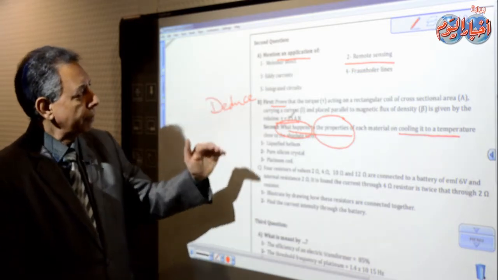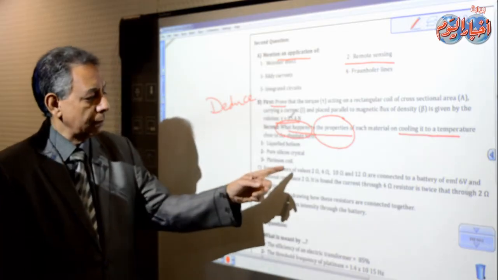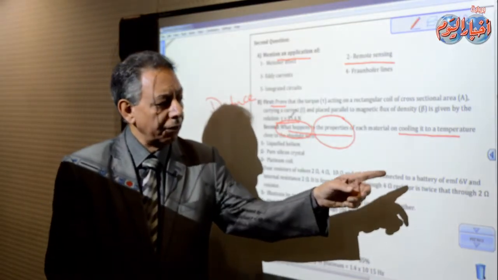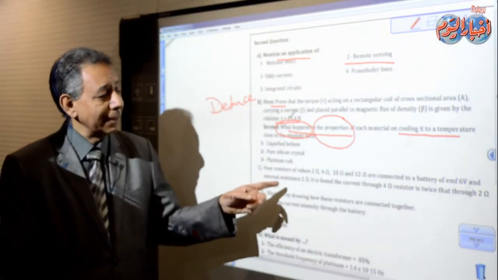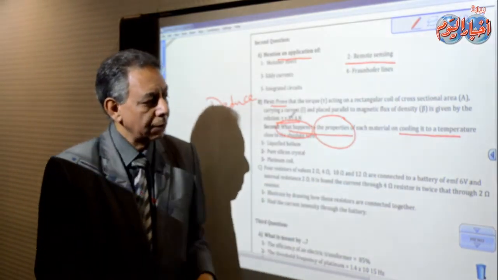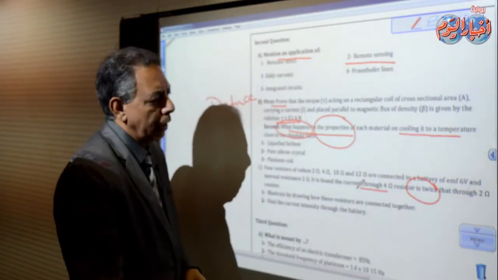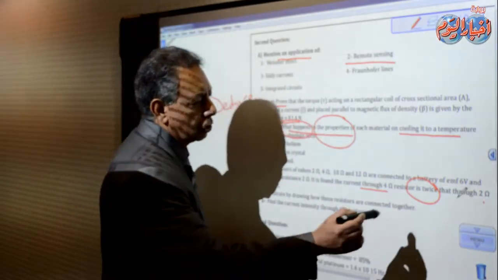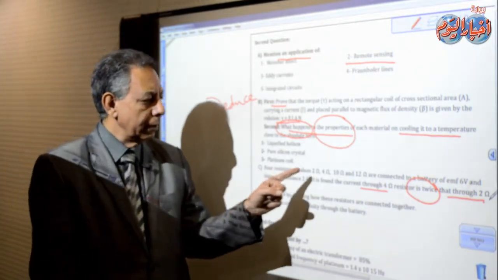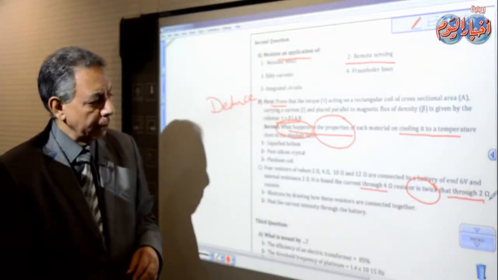And finally, the last part in the second question is a problem. Part C is always a problem. 4 resistors of values 2 ohms, 4 ohms, 10 ohms, and 12 ohms are connected to a battery of EMF 6 volts and internal resistance 2 ohms. It is found that the current through the 4 ohm resistor is twice that through the 2 ohm. So the idea here: how to arrange these resistors to make the current through the 4 ohm twice the current through the 2 ohm. That is the very important point.